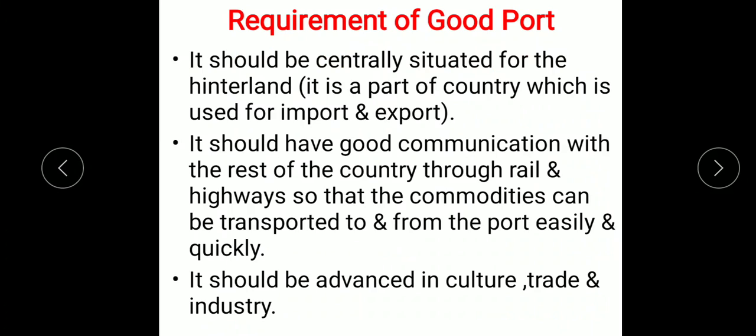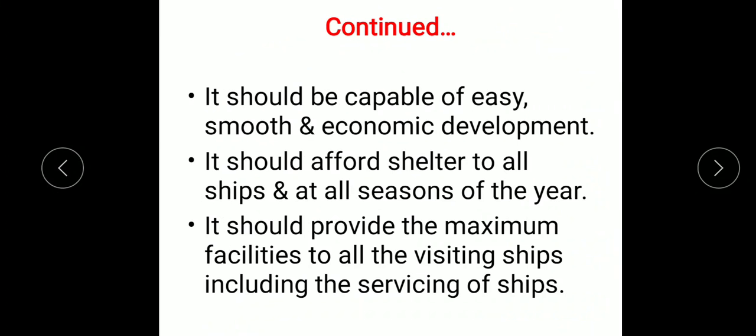The port should be advanced in culture, trade and industry. It means the industrial development and the culture of the port should be good. The next requirement is that it should be capable of easy, smooth and economic development. So there should be smooth and economic development in and around the area of the port.